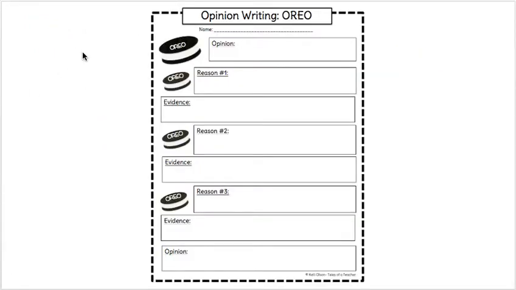So, as you learned earlier in the module, when we write an opinion piece, an easy way for us to plan that opinion piece is by remembering Oreo. Oreo, it's so easy. I'm sure everyone in here has either heard of an Oreo or eaten an Oreo. So this opinion piece planning guide is so easy because all we have to remember is Oreo. By the end of this unit, you're not even going to need to know what this organizer looks like because it's going to be in your head and you're going to know exactly how to plan your opinion piece. So let's dive into this graphic organizer and each of the parts.